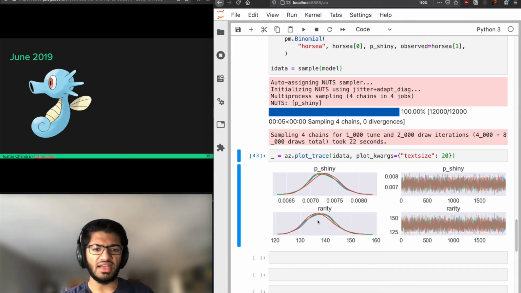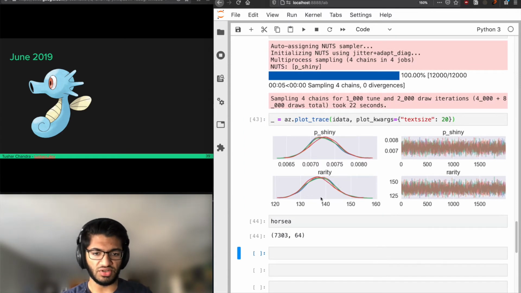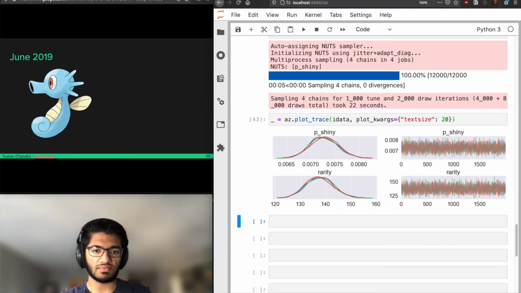a little. And part of the reason it didn't change it that much is because we have so much data from before that the Horsey event isn't really moving the needle that much. If we had tens of thousands of observations, it would, but I think Horsey only had like 7,300, compared to Diglett and Shuckle each having like 10,000 each. And so this data isn't as important as our previous data was.